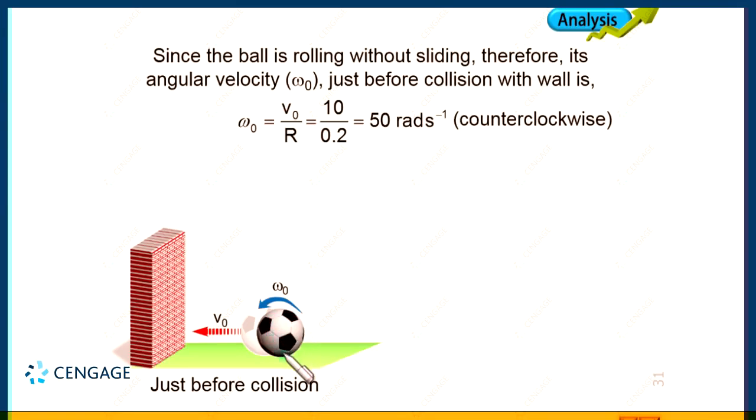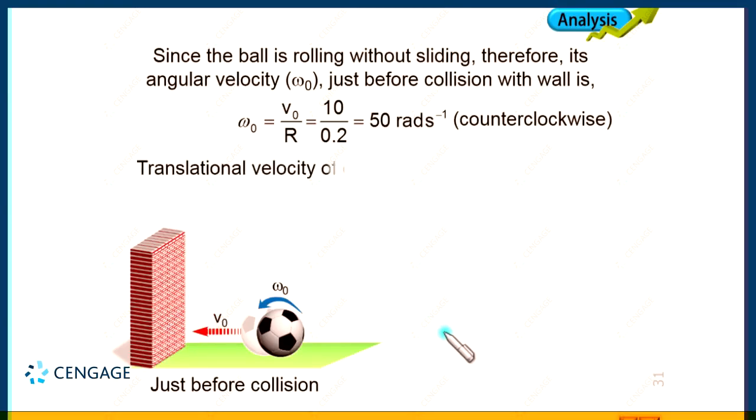Why counterclockwise? Because at the time of rolling, the velocity of the lowest point should be 0, and we know the translational velocity is in the leftward direction. That means the velocity of this point because of the rotation should be in the rightward direction. This is possible only when it is rotating in the counterclockwise sense. Now this ball collides with the wall. The coefficient of restitution is given.